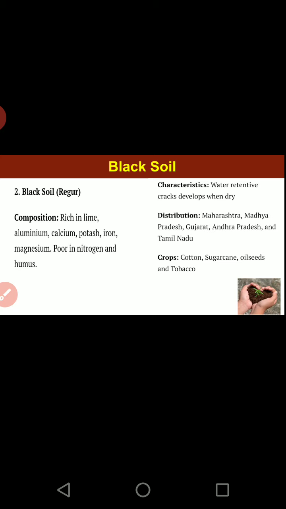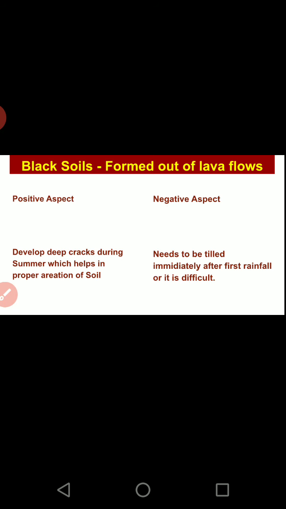Now where are these soils found? Mainly in Maharashtra, Madhya Pradesh, Gujarat, Andhra Pradesh and Tamil Nadu regions. Crops: one famous crop, as you are aware, is cotton, and other than that sugarcane, oil seeds and so on. Now the positive point is that they develop cracks during the summer season, which helps in proper aeration, and the negative is that it needs to be tilled immediately after the first rainfall, otherwise it is very difficult.